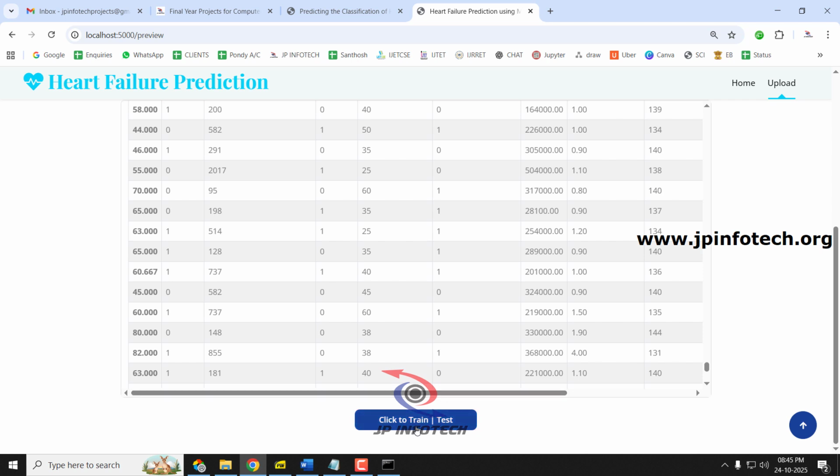You can see the train or test button. Just click it, and now you can see the training is in progress message.